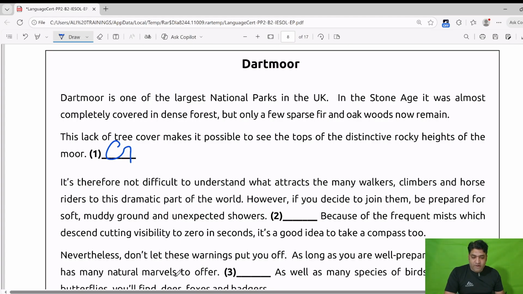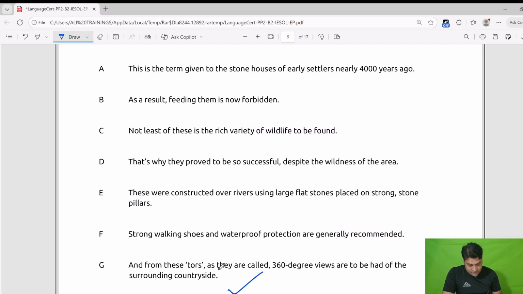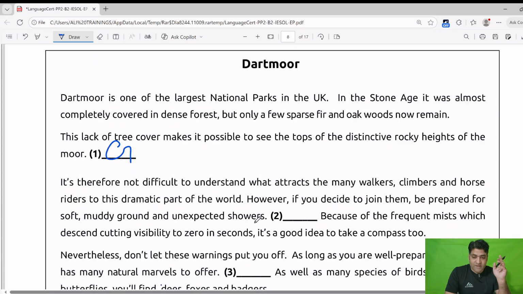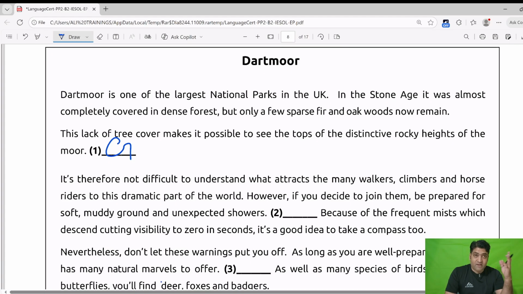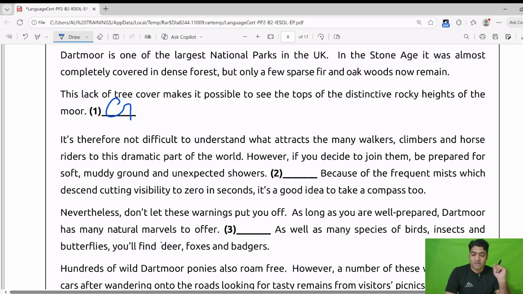Now, what else will we do? We will not read G again. So we will read the passage and we will see other options for the answer, but we will not see G. It's therefore not difficult to understand what attracts the many walkers, climbers, and horse riders to this dramatic part of the world. However, if you decide to join them, be prepared for soft, muddy ground and unexpected showers. If it happens, you are going to face muddy ground or unexpected showers.